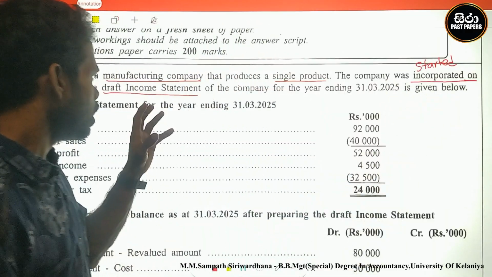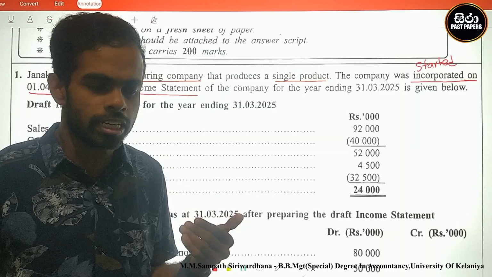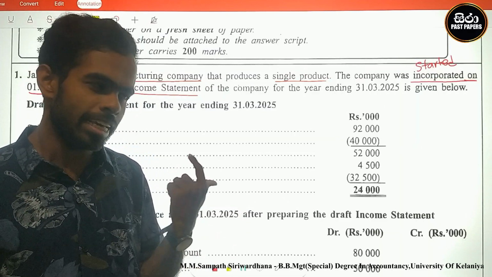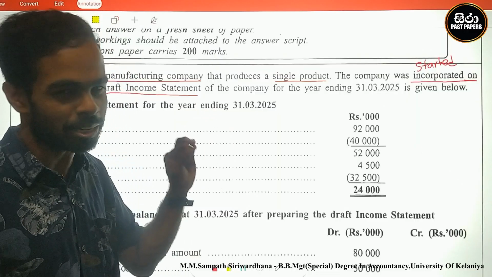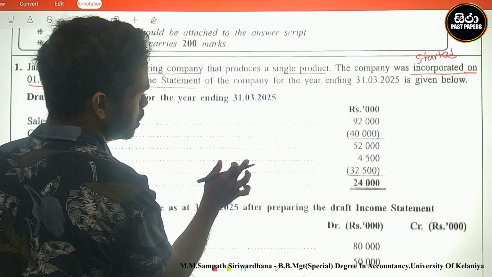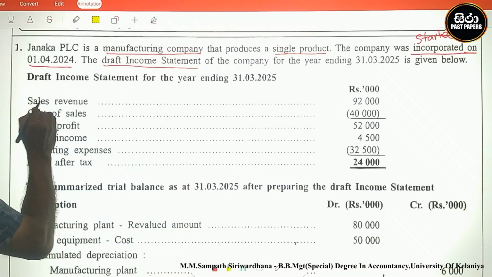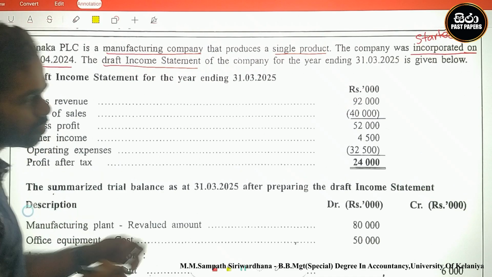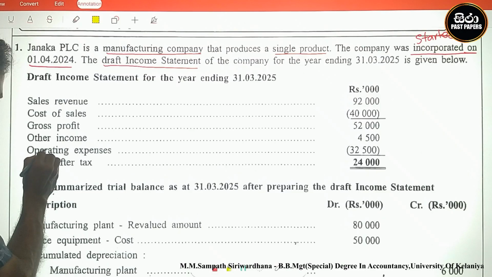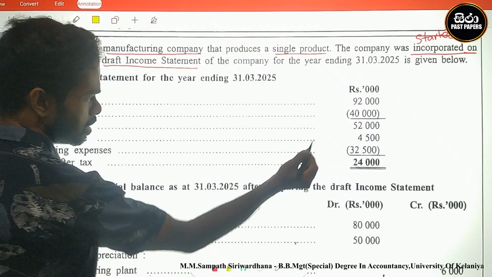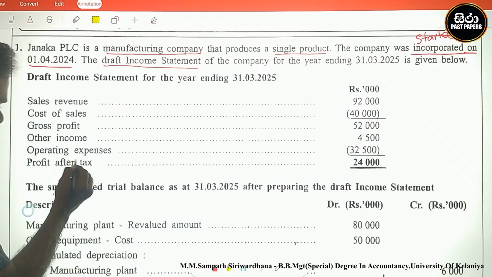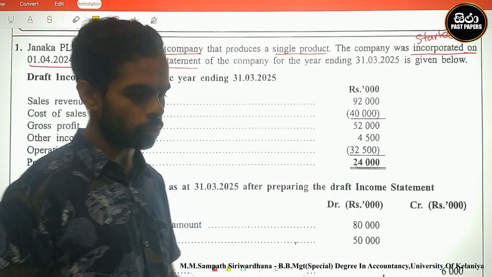is given below. Draft income statement means they already calculated the income statement. Draft means this has errors, this is the wrong income statement. Look here, the draft income statement for the year ended 31st March 2025. Look here, sales revenue, cost of sales, after the minus, then gross profit, plus other income, minus operating expenses, 32,500. Profit after tax is 24,000.